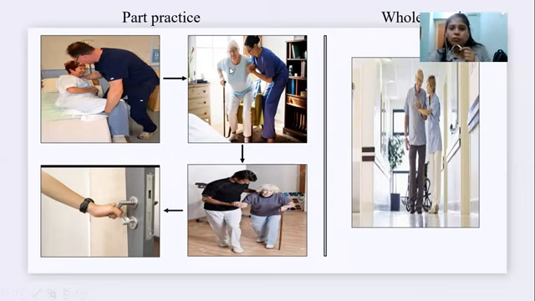Now the patient is in supine lying and wants to go outside. In this type of task, we start with part practice because the number of parts in this task is more. The parts are supine to sit, sit to stand, then the patient has to walk, open the door and go outside. So in this type of task, the number of parts is more, so start with part practice. But as soon as possible, the part practice should be transferred into the whole practice. By clubbing the parts, we go with the whole practice.